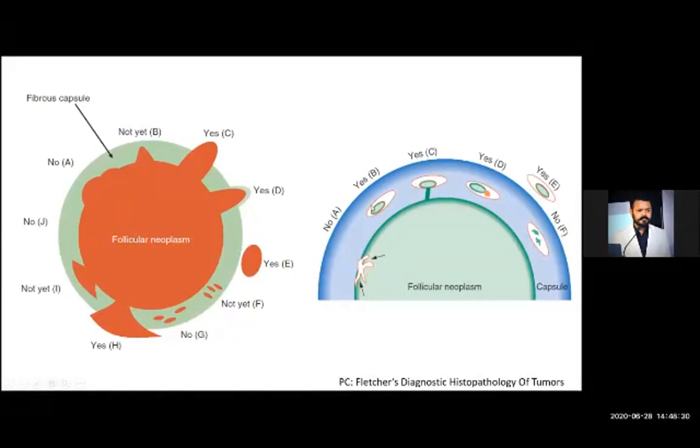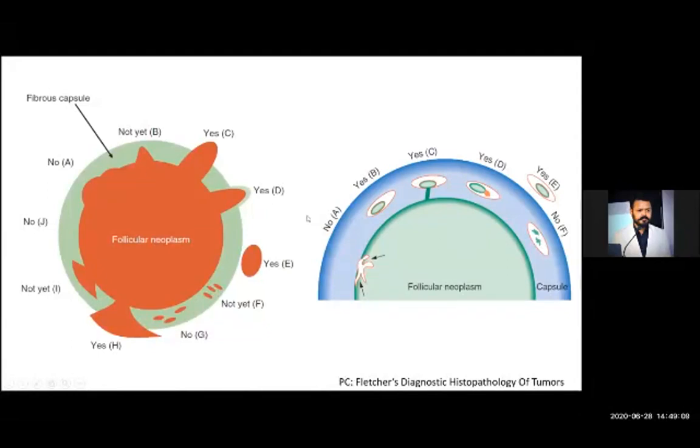And here you can very well see the tumor emboli is surrounded by the red colored line. That red colored line is endothelium. Here you can see the red color line surrounding the emboli means endothelium circumscription. Here you can see the tumor emboli attached to the blood vessel. Here you can also say, yes, it is vascular invasion. But here there is absence of emboli as well as absence of endothelial lining. So here you can reject this to call it follicular carcinoma.